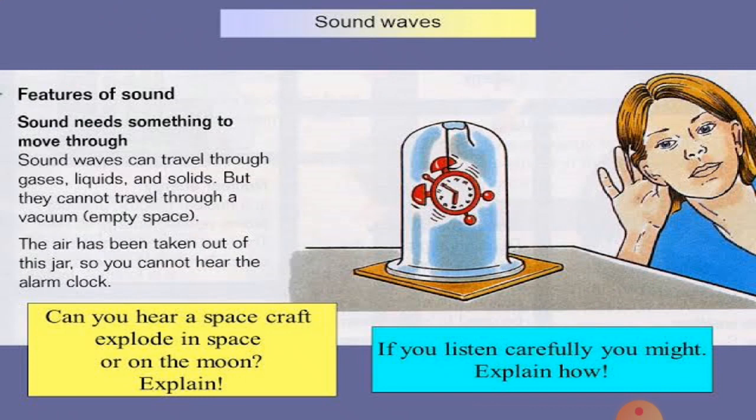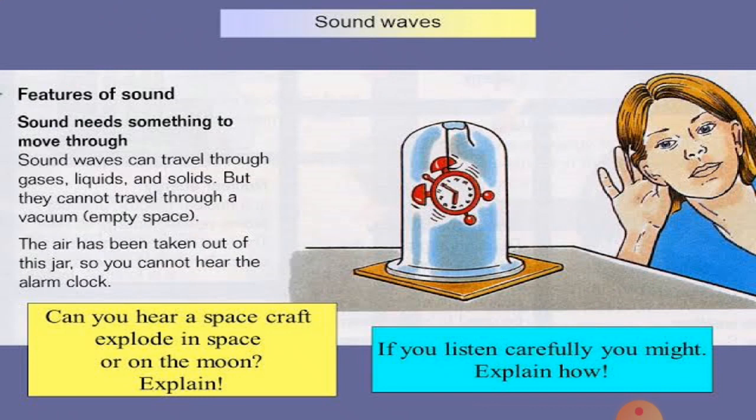A ringing electric bell is placed inside an airtight jar containing air as shown in this figure. We can hear the sound of the ringing bell clearly when the air is present in the glass jar. The sound can travel through it and reaches our ears.